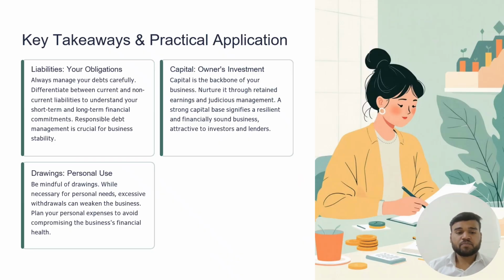Guys, accounts are a record of money coming in as income and going out as expenses for a business or person. Think of it like a bank statement showing all your transactions. Accounts means recording all your transactions in books of account, as a daily routine. Liability is money you owe to others, a debt you need to pay, such as to a bank. Examples: loans, bills, credit card dues.